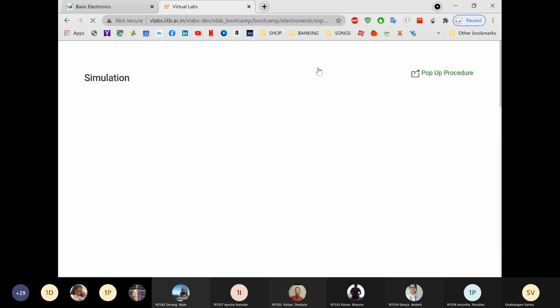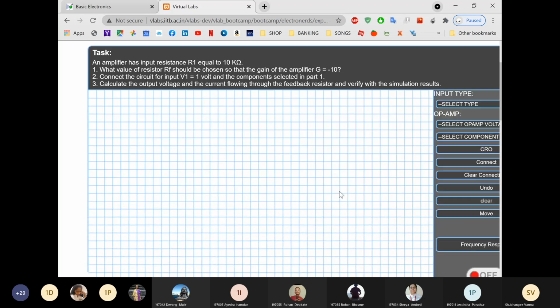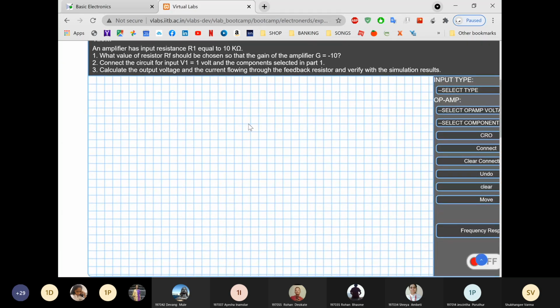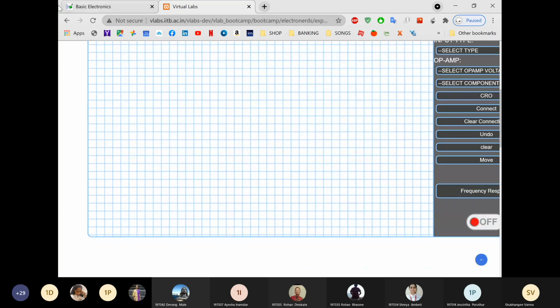So which are the two? In simulation, you have to design the circuit. After designing the circuit, you have to take a screenshot. That is the circuit designing from this VLabs IITB. And then you have to turn on the simulation and click on show graph, and that will be your second screenshot.